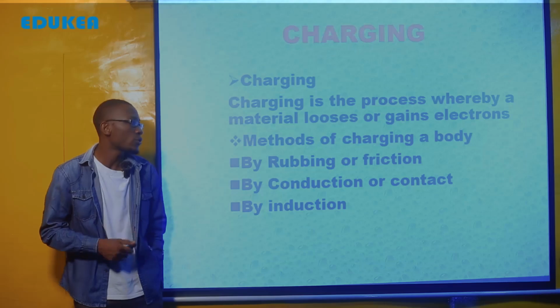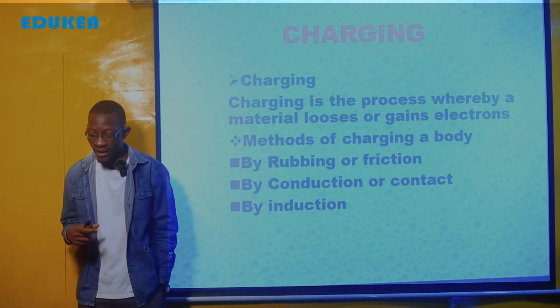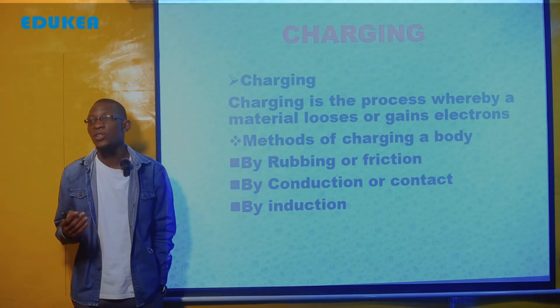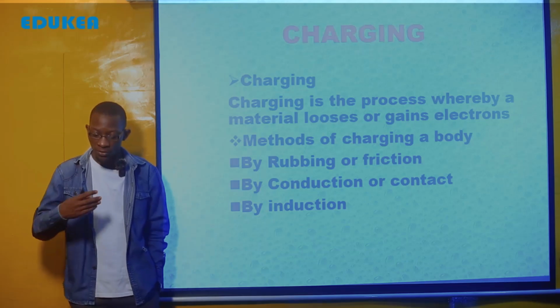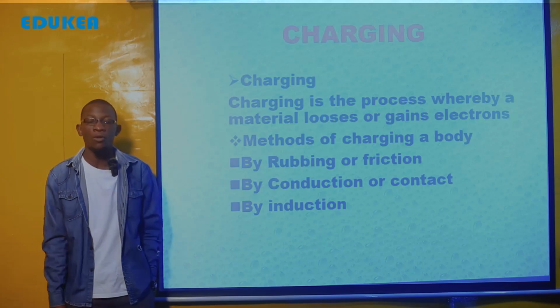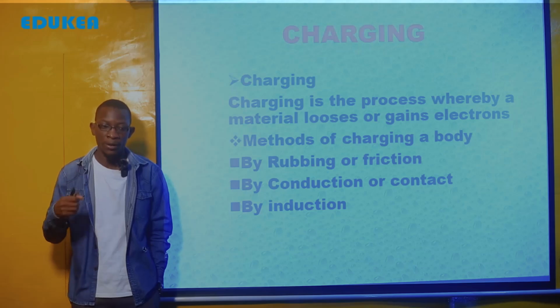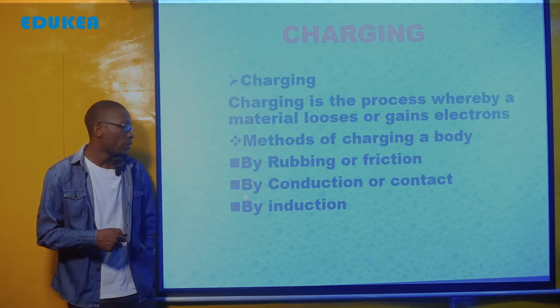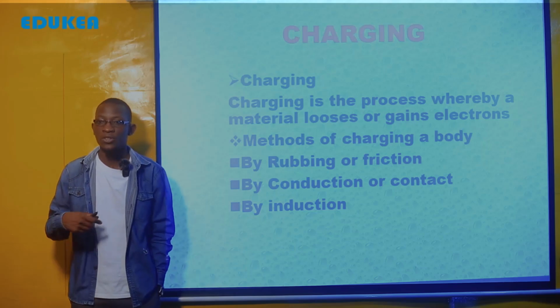So charging has various methods. There are various methods of charging a body. Kuna njia mbalimbali za kucharge bodies. Ya kwanza is by rubbing or friction. We can charge bodies by rubbing or friction. Second one is by conduction or contact. We can charge a body by conduction or contact.